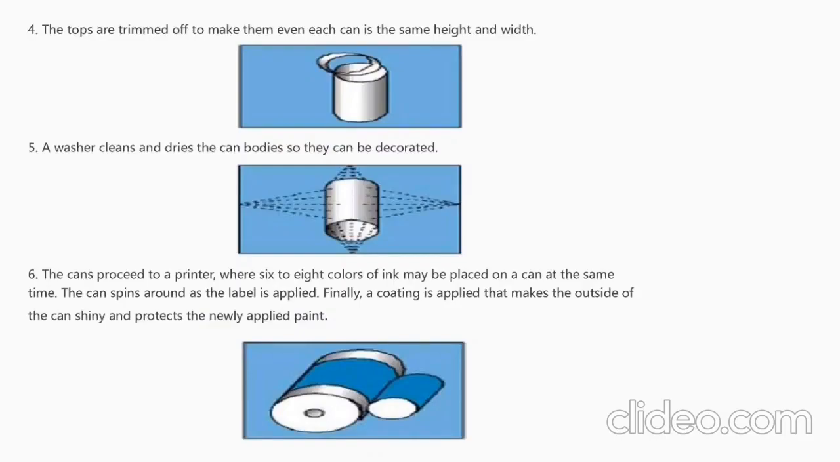In the next process, the tops of the cans are trimmed to make them even. Each can is the same height and width. In the next process, a washer cleans and dries the can bodies. Then the cans go to a printer where 6 to 8 colors of ink are placed on the can at the same time, and the can spins around as the label is applied. Then a coating is applied that makes the outside of the can shiny and protects the applied paint.